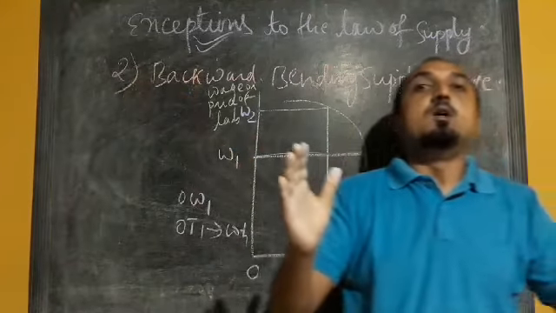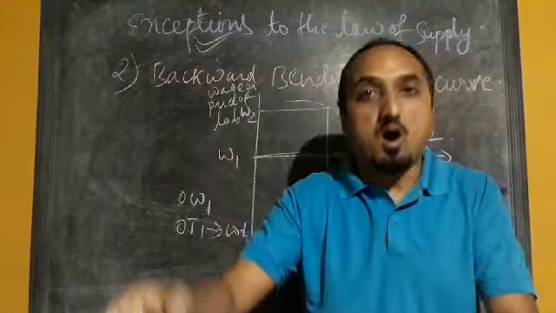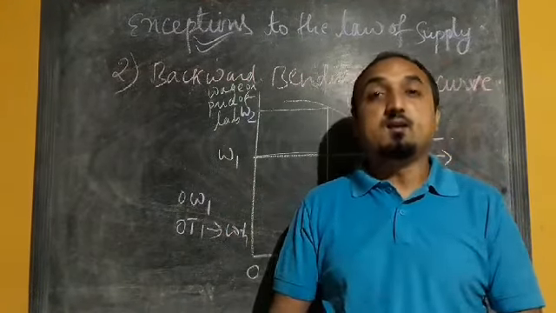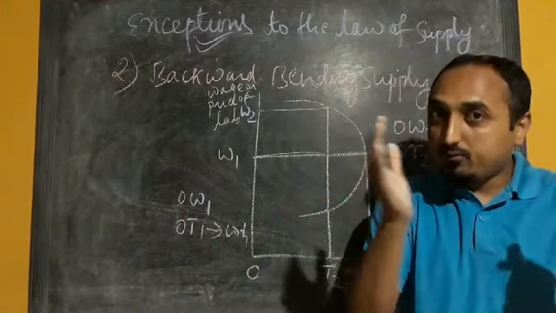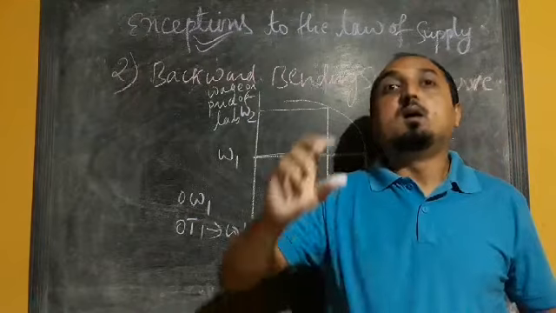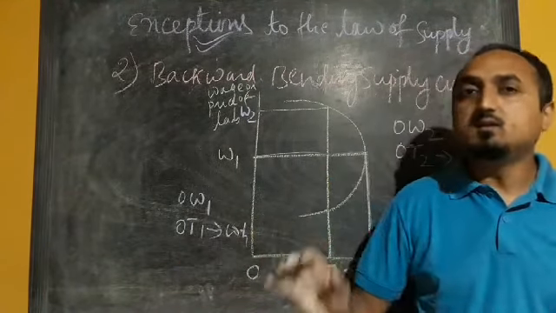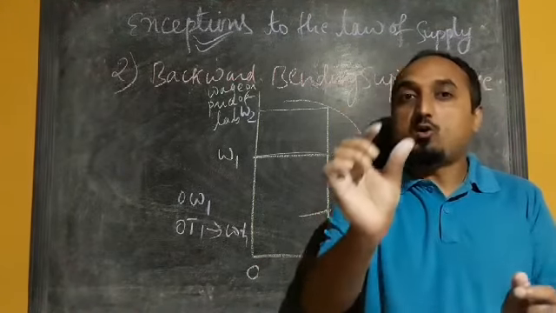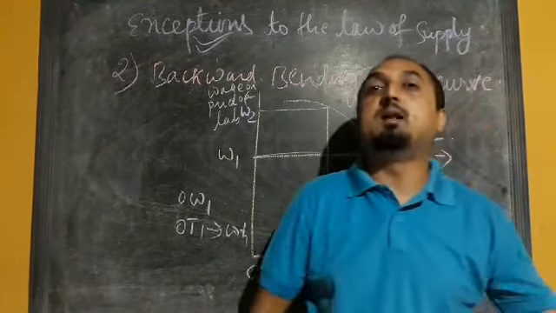It means if the workers are getting higher wages per hour, then the desire to spend leisure time with family will be more. He will work for less time and spend more time with his family, relatives, with his kids and so on. So if the wage rate is high, the working hour will be less and the remaining time he wants to spend with his family members.